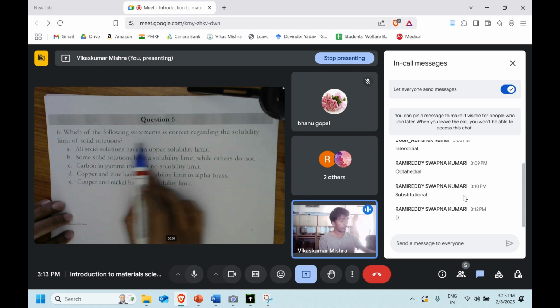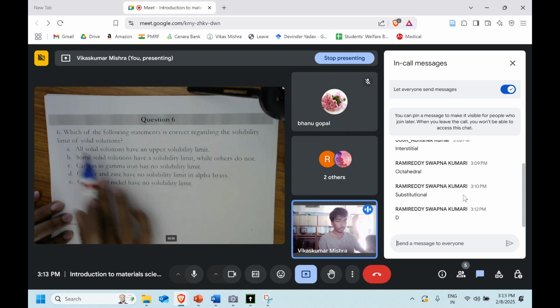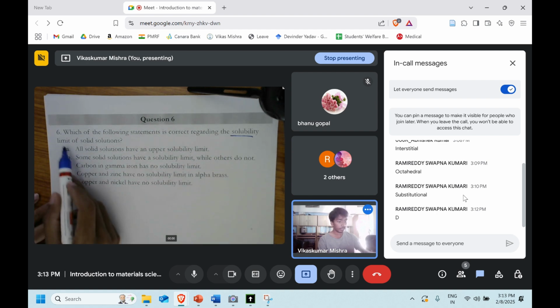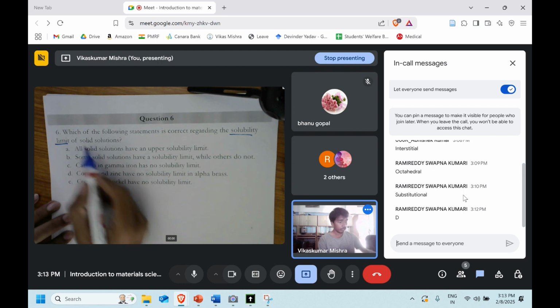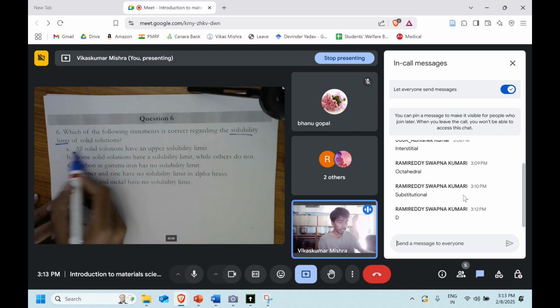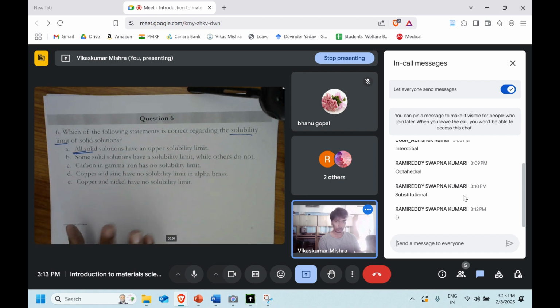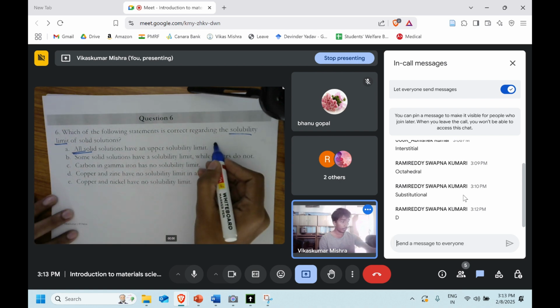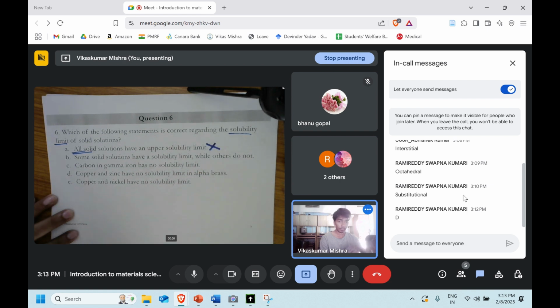Which of the following statements is correct regarding the solubility limit of the solid solution? We are talking about the solubility limit. All solid solutions have an upper solubility limit. The word is "all" solid solutions, so the first one will be false, right? Because there are certain solid solutions which don't have any limit. They can dissolve as much as they want. So this is incorrect. Some solid solutions have the solubility limit while others do not. This can be the right one, right?